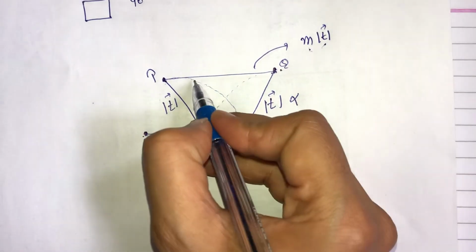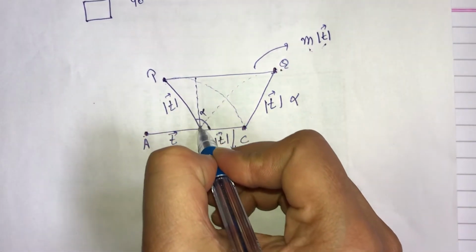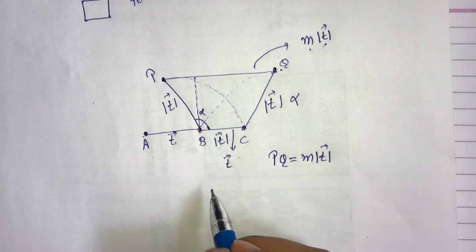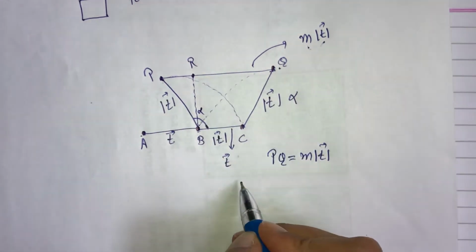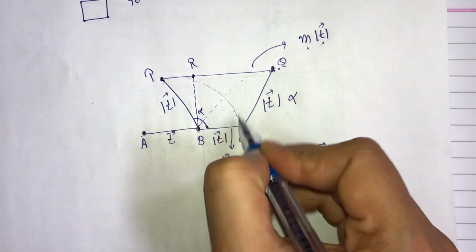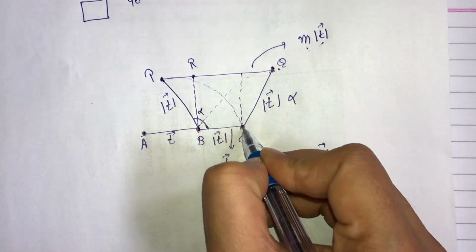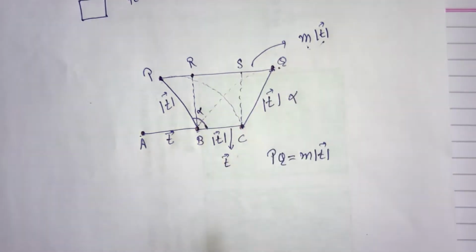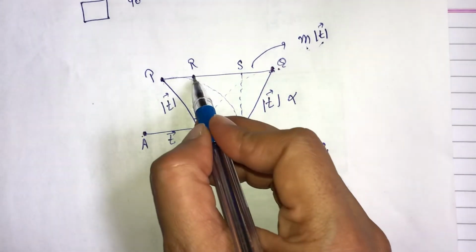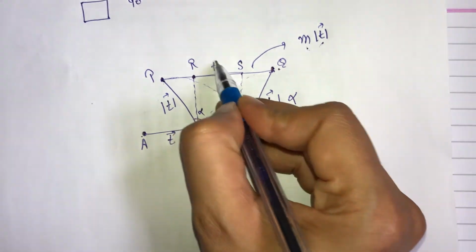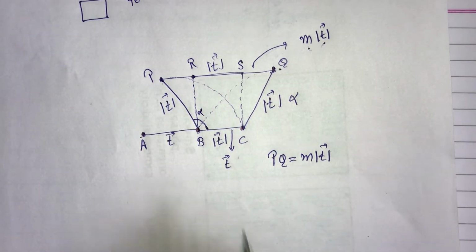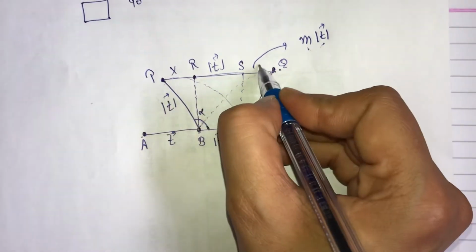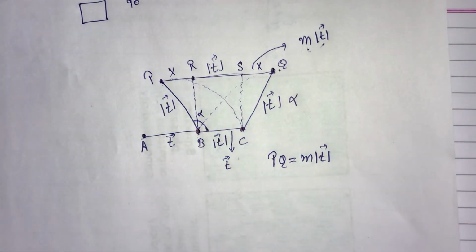Now draw a perpendicular from point B to this line and mark it as point R. Again draw a perpendicular from C and mark it as S. Now see, this RS is again of magnitude T. Let PR be x and also SQ be x.